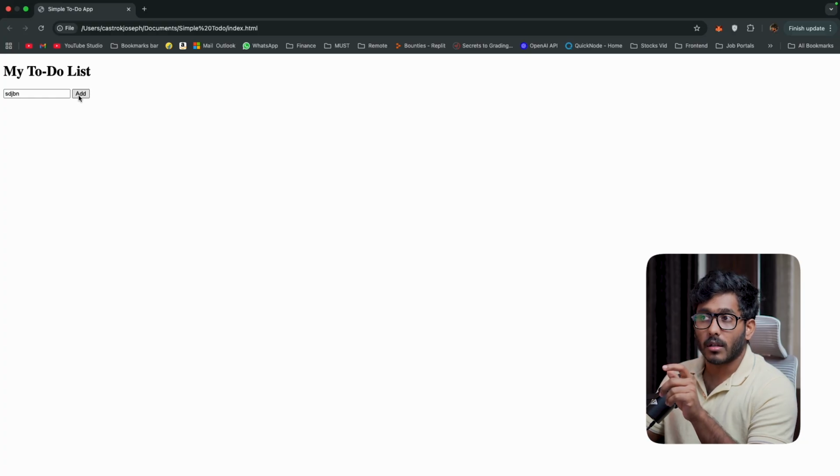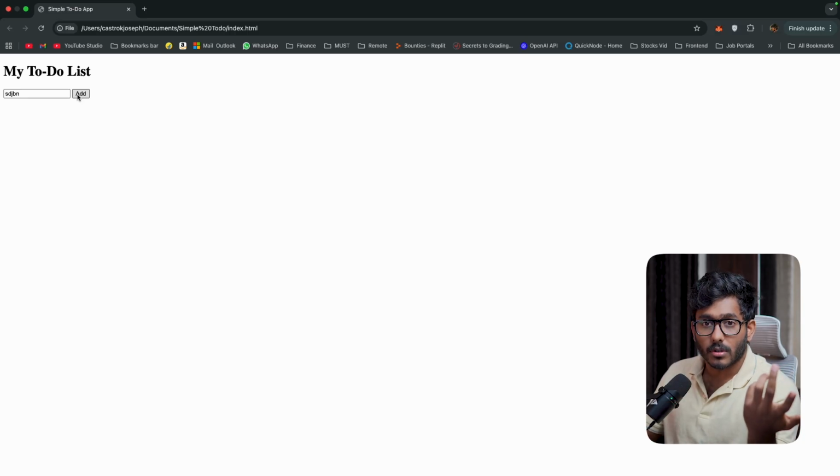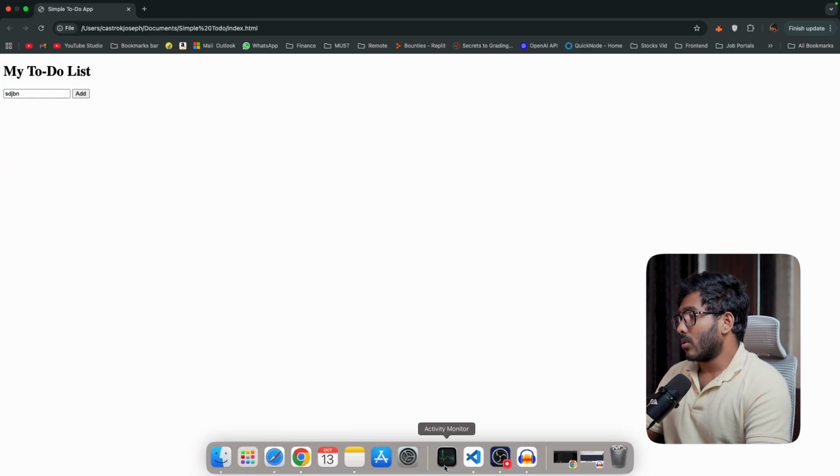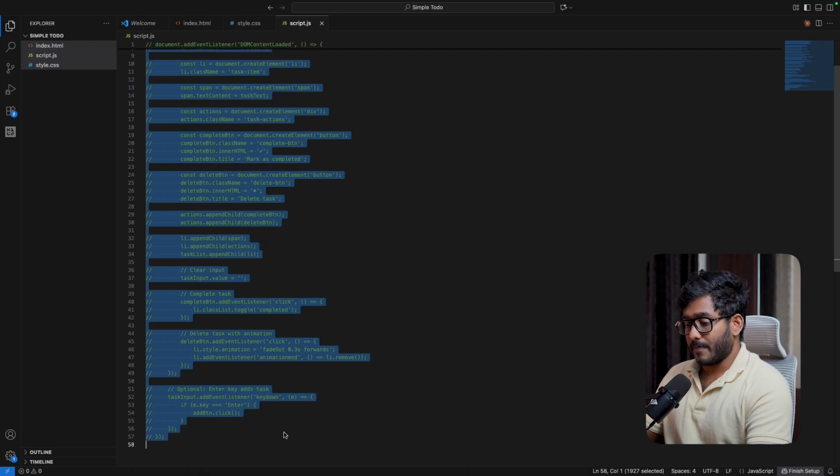This JavaScript file is used to add functionality to these buttons. When you click on this button, the computer should know, okay, he clicked on add, so I have to do certain operations. Those logics are built with JavaScript. All right. Now let's revert those and see how it works.